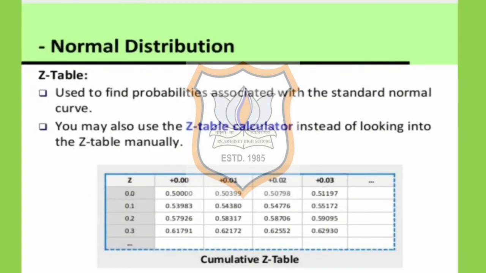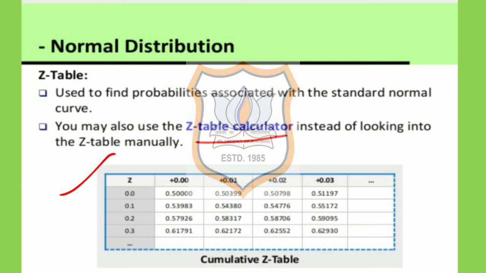For finding the probability, we use the Z table. The Z table is given in the log tables, and we can find the value of the area under the curve using this Z table. Suppose you have to find the area corresponding to the value Z equal to 0.11.